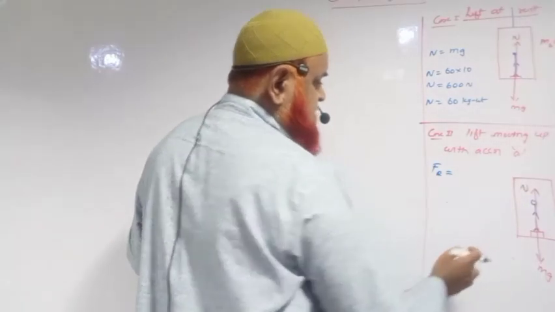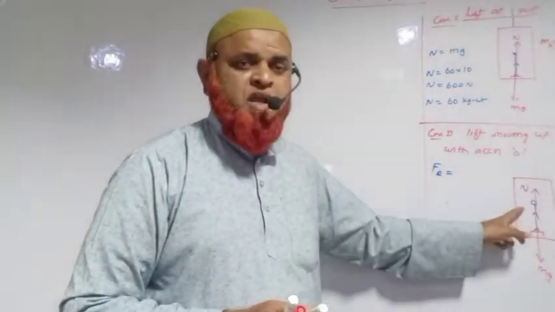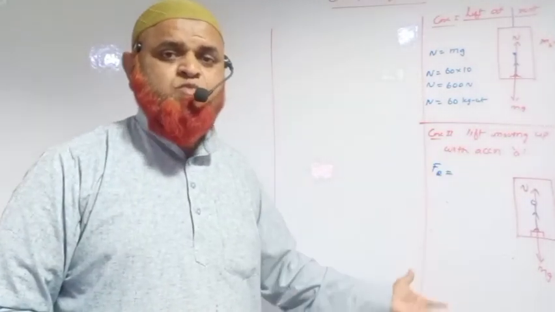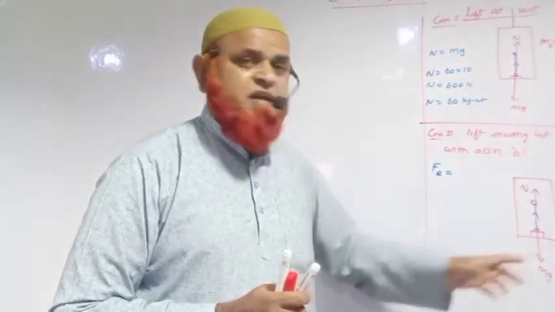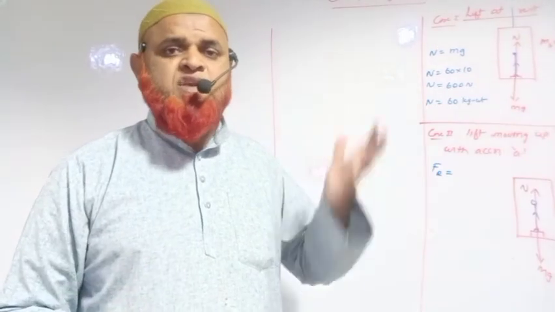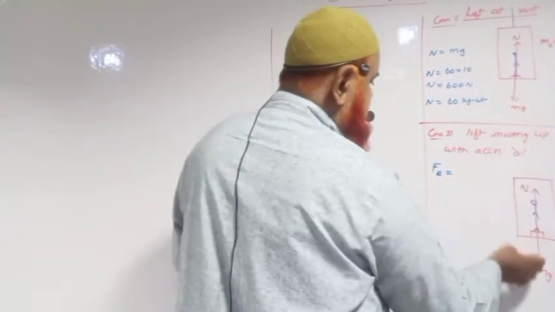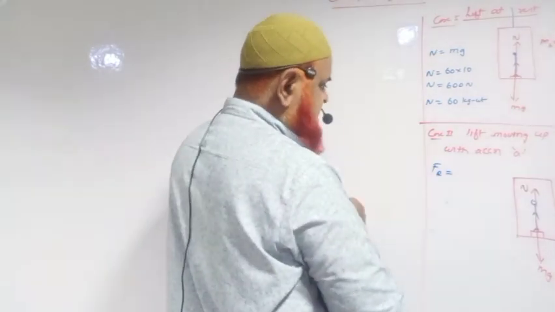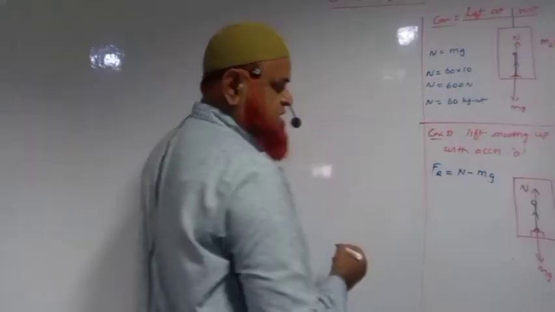Let me tell you one small example. When two forces are acting on the body, and the body is moving upwards only, what is the meaning? N is dominating mg, that is the meaning. When two forces are acting, and the body is moving upward, it means one is dominating the other. So therefore N is dominating mg. As N is dominating mg, you can write resultant force as N minus mg.